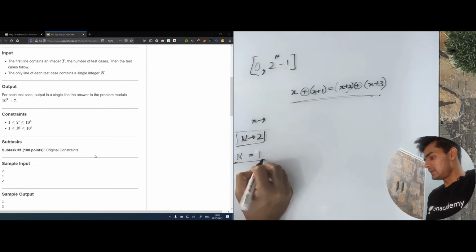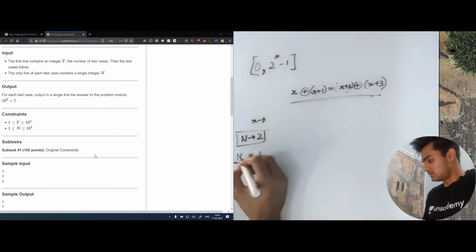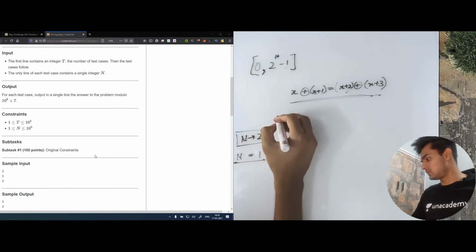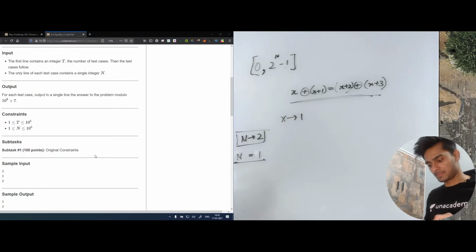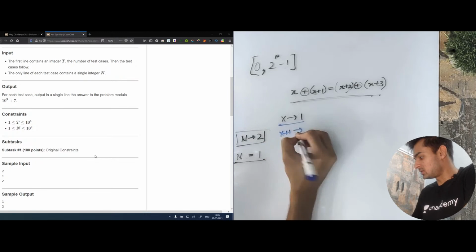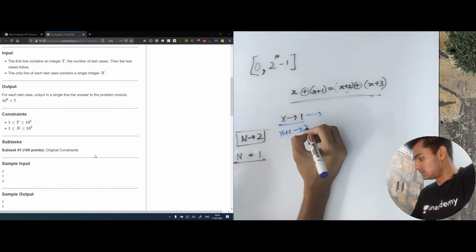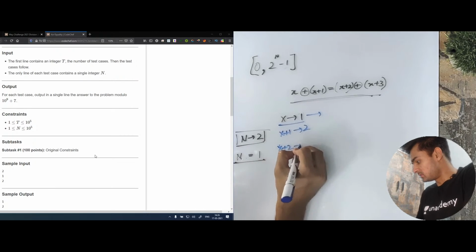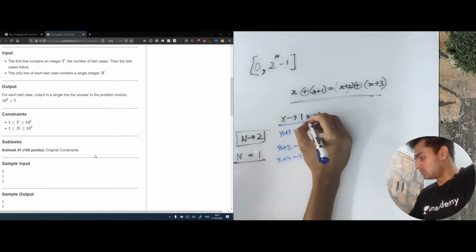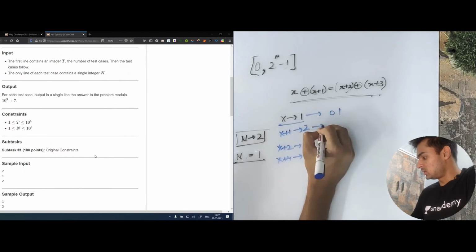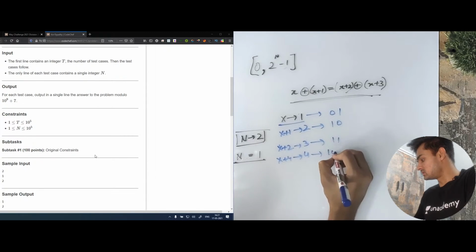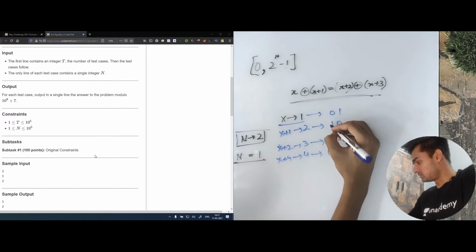Okay, if n is 1, then let's say for x equal to 1. Now if x is equal to 1, then x plus 1 is going to be 2, x plus 2 will be 3, and x plus 3 will be 4. Let's write this in bits. 1 in bits is 0, 1, 2 in bits is 1, 0, 3 is 1, 1, and 4 is 1, 0, 0. So let's add one more zero.